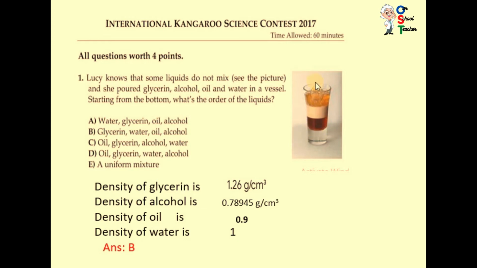But you can see in this picture, liquids do not mix. So you must know the densities, particularly the density of water, that is 1, and oil 0.9. So you can find the answer very easily. So that is B. B is correct.